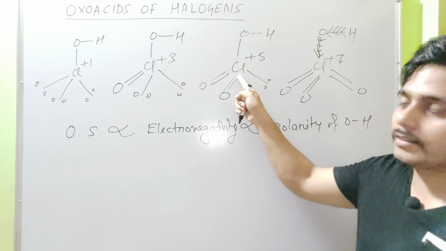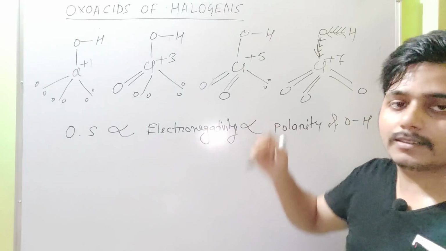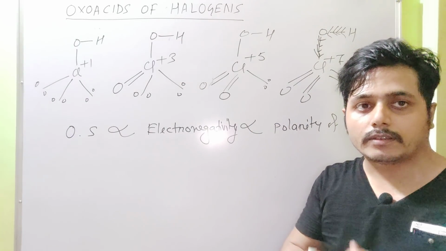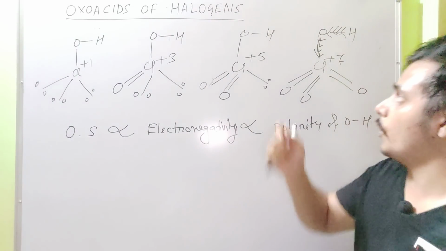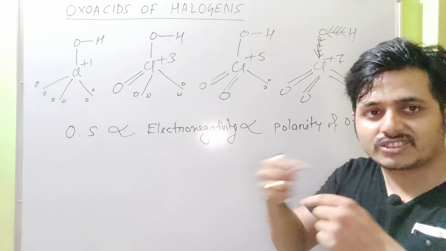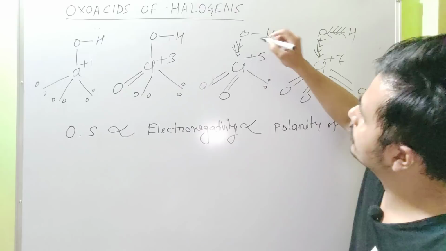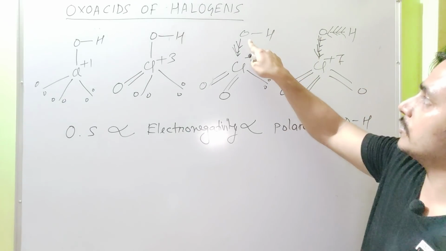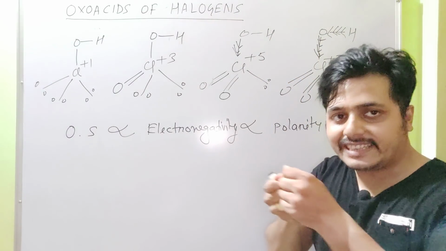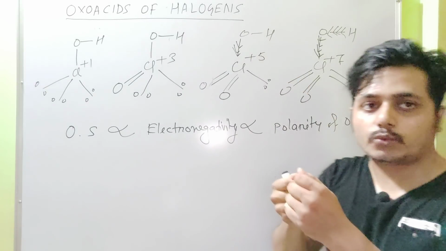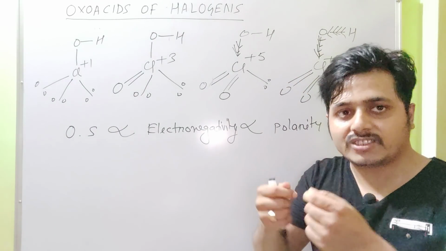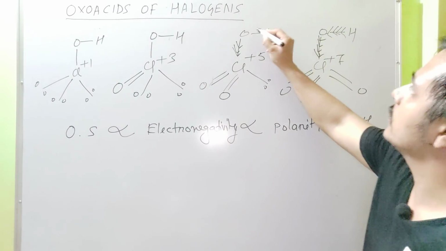In this case, chlorine attracts bond pair electrons from oxygen less strongly compared to this. So 3 arrows. In turn, this oxygen attracts bond pair electrons towards itself less strongly compared to this.